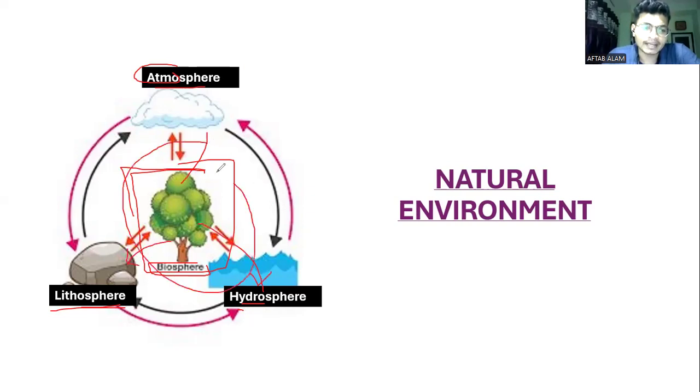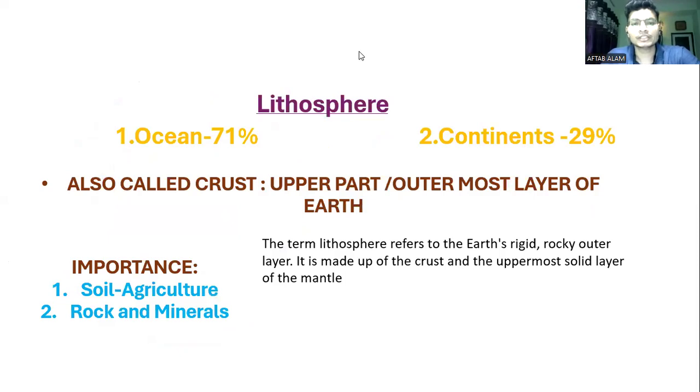And this is combinedly a life-saving sphere. That means without the biosphere, there is no existence of human beings. That means humans need all these three components, all these three elements, right? Now move to the next. Now we are going to see in detail the lithosphere, atmosphere, and hydrosphere. All are creating the biosphere, and the biosphere is a part of the natural environment, right? If we see the lithosphere, it is basically made up of two things. The first one is ocean, the second one is continent.